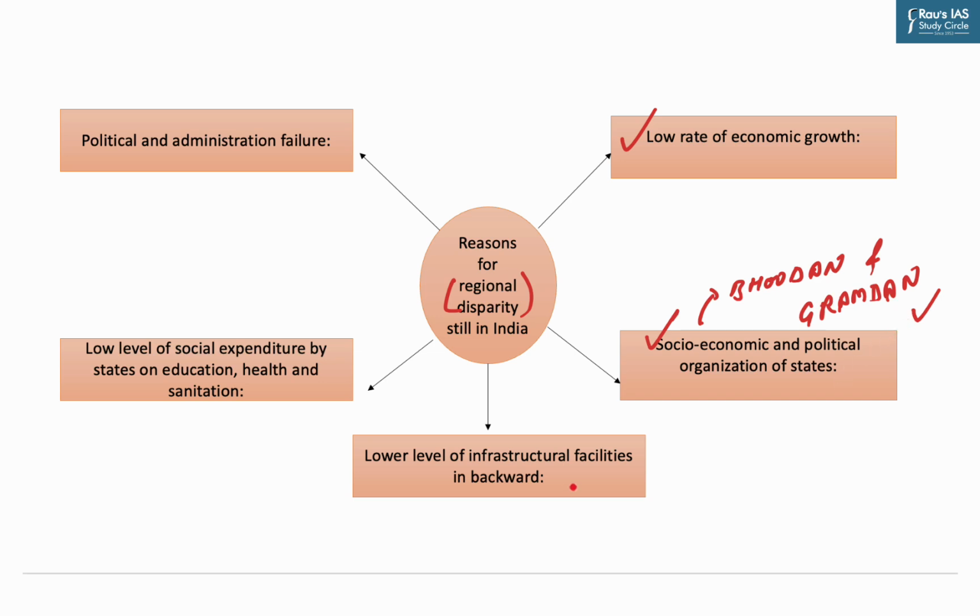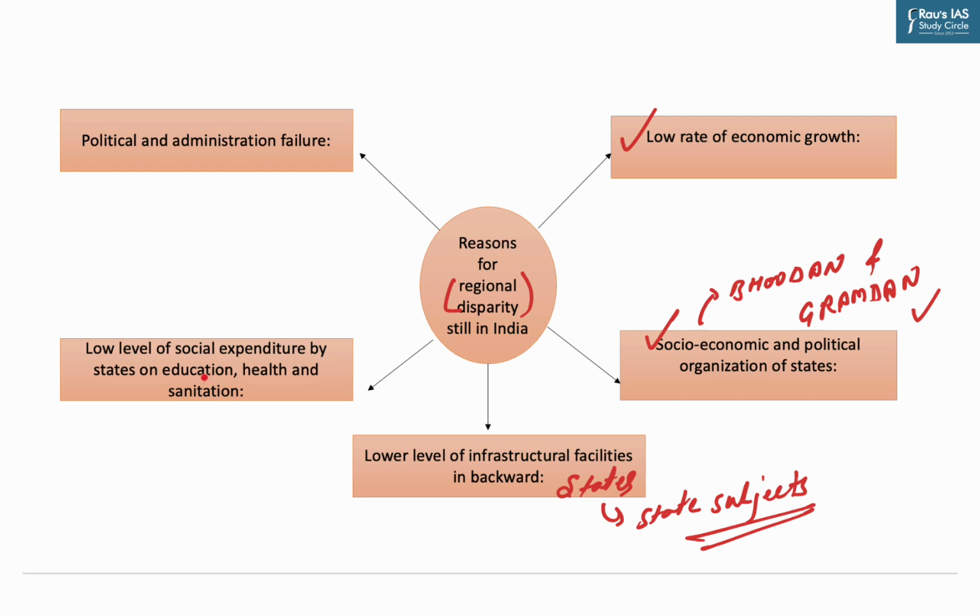Now, another important factor that accentuates regional disparity is the lower level of infrastructure facilities in backward states. These states have been unable to do adequate land reform, and the level of infrastructural development such as power distribution, irrigation facilities, roads, and modern markets for agricultural produce has been at the backstage. And all these are state subjects.